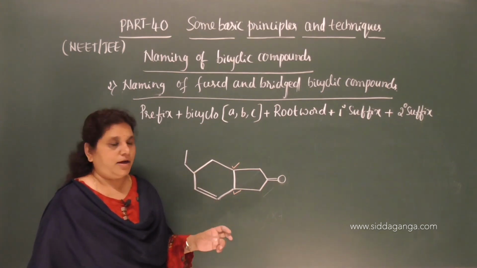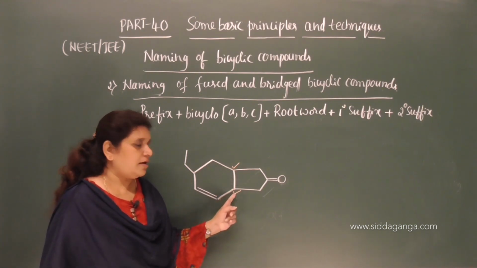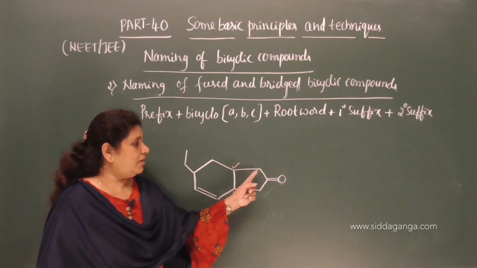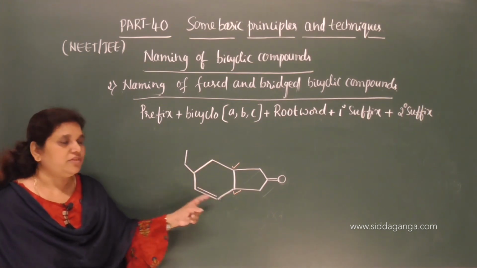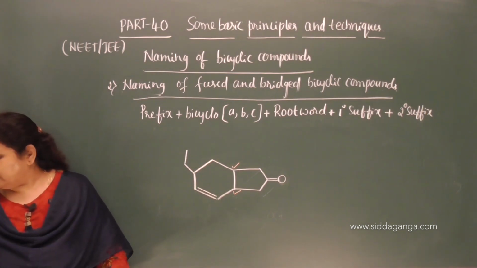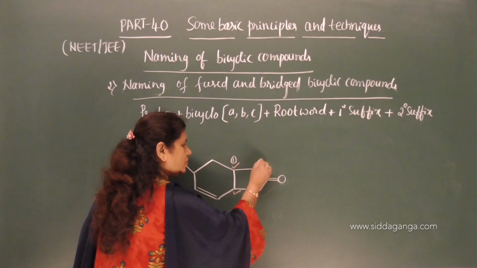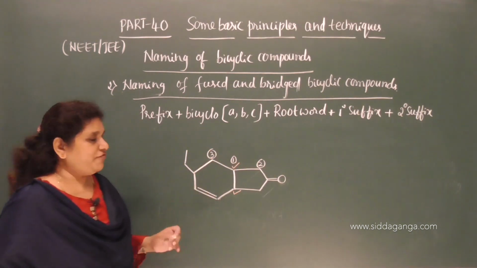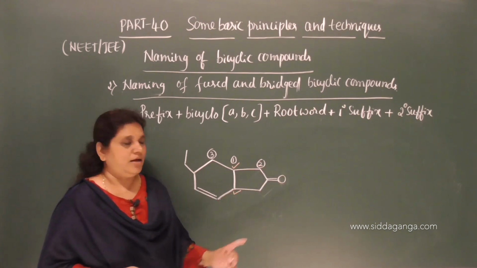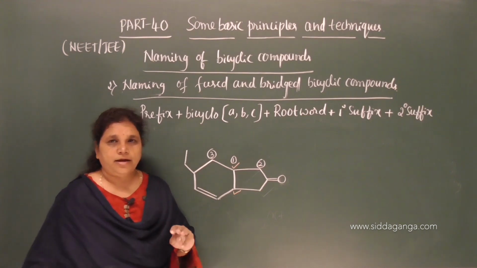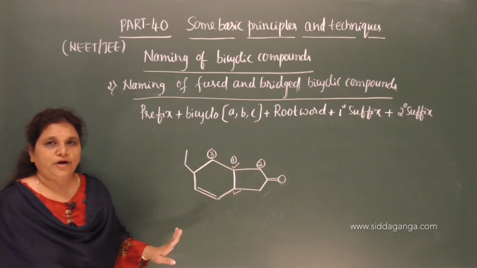While counting the carbon atoms, you need to exclude the bridge head carbon atoms here. This is the path with 0 carbon. This is the path with 3 carbon atoms. This is the path with 4 carbon atoms. There are 3 paths. So this is 1, this is 2, and this is 3. Correct? The first path containing no carbon atoms, second path containing 1, 2, 3 carbon atoms, and the third path containing 1, 2, 3, 4 carbon atoms.